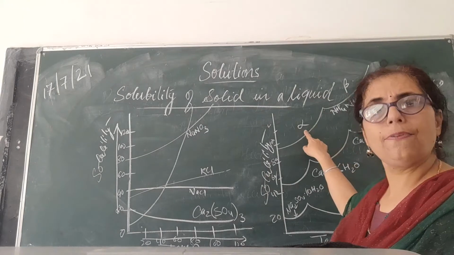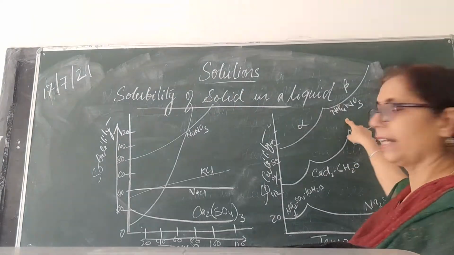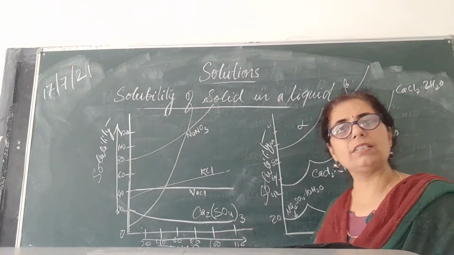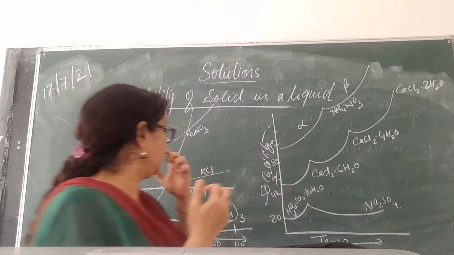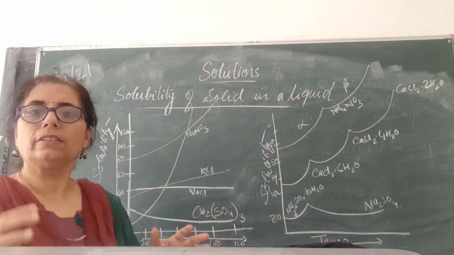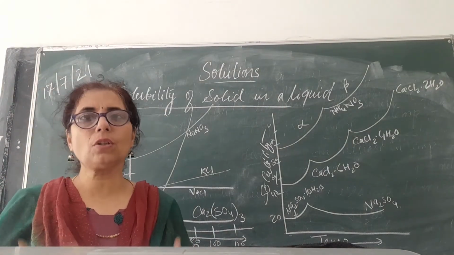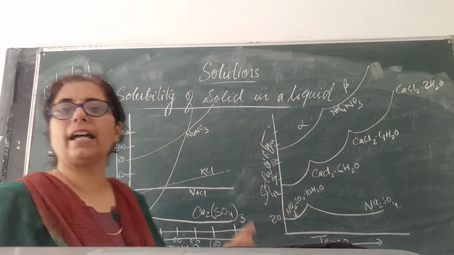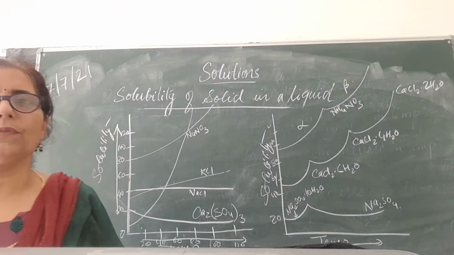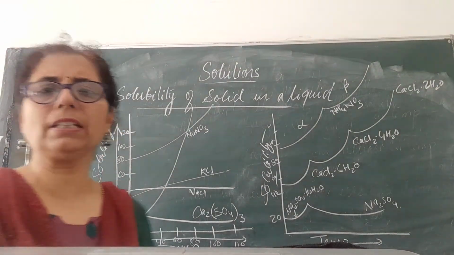If it was alpha ammonium nitrate, it has changed to beta. Their form and structure change, and this is the way you can understand the solubility of a solid in liquid and the effect of temperature with the help of this graph also. So with this, the small topic is completed.